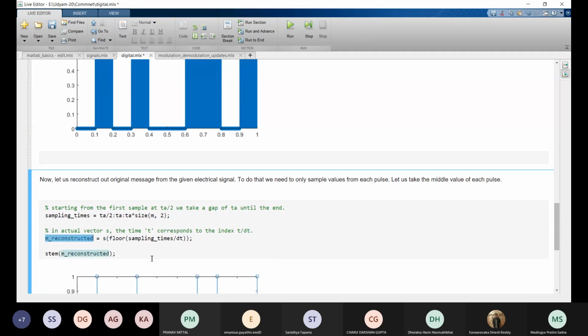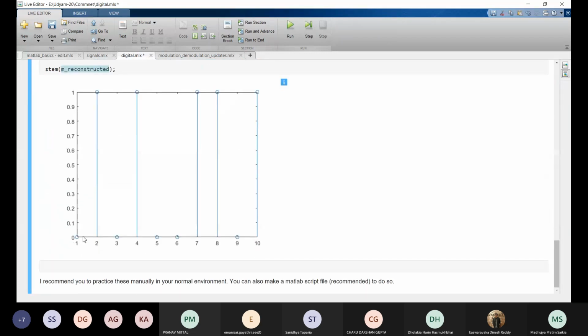So if we plot m reconstructed, we will get our original signal back. So this was the original signal, right? 0 1 0 1 0 0 1 1 0. Okay.